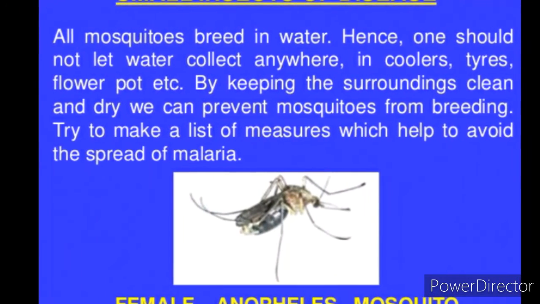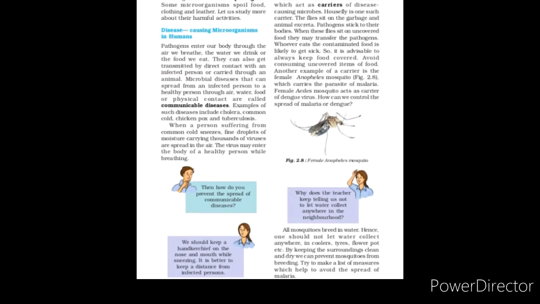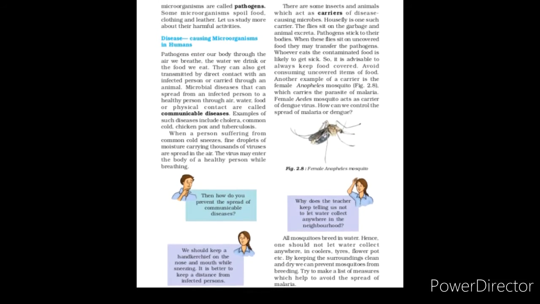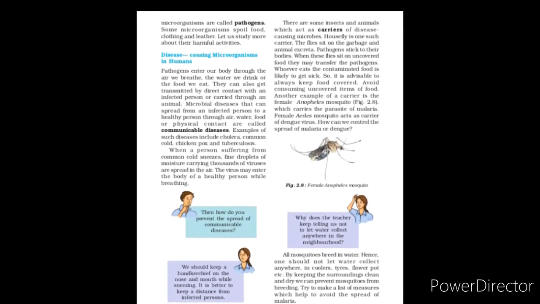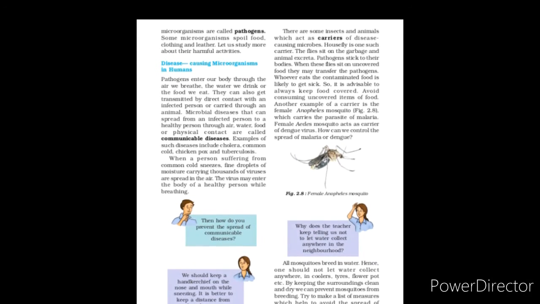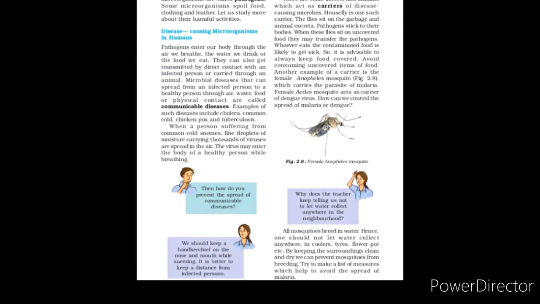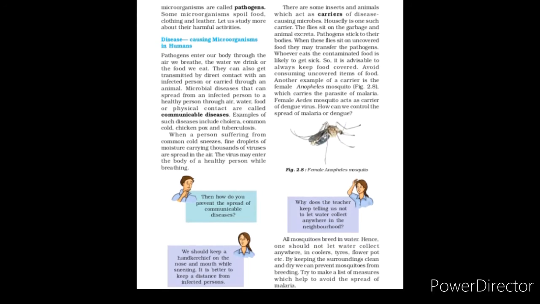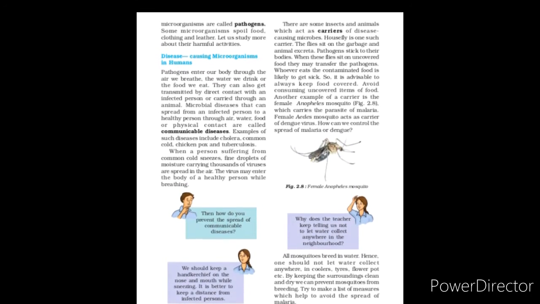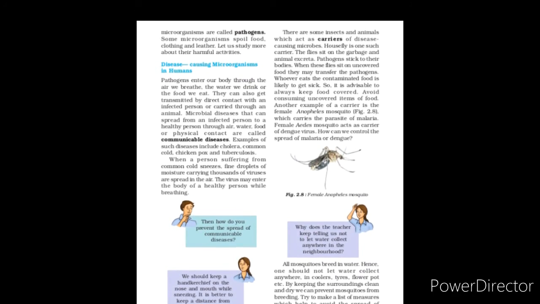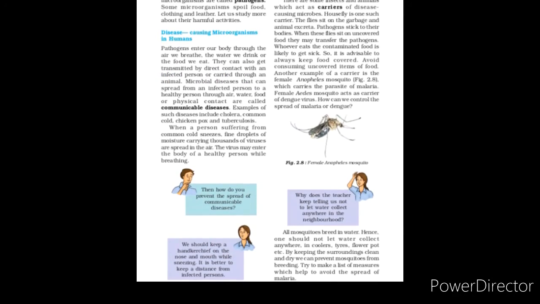Pathogens enter our body through the air we breathe or the water we drink or the food we eat. They can also get transmitted by direct contact with an infected person or carried by an animal. Microbial diseases that can spread from an infected person to a healthy person through air, water, food or physical contact are called communicable diseases. Examples of such diseases include cholera, common cold, chickenpox and tuberculosis.